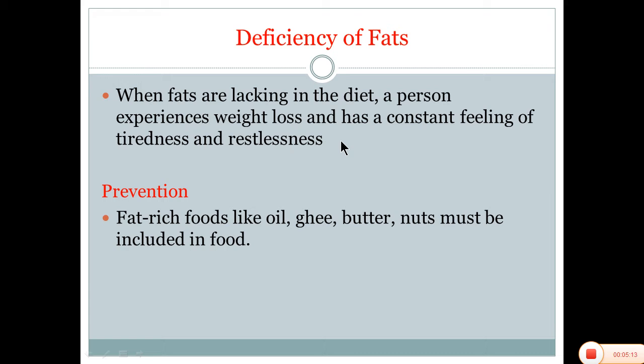If we see such a person, he has deficiency of fats. Now, how to prevent this? Fat-rich food like oil, ghee, butter, all types of nuts, badam, kaju, pista, akhrot, must be included in the food.